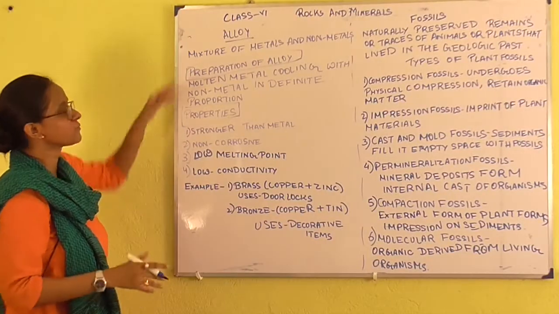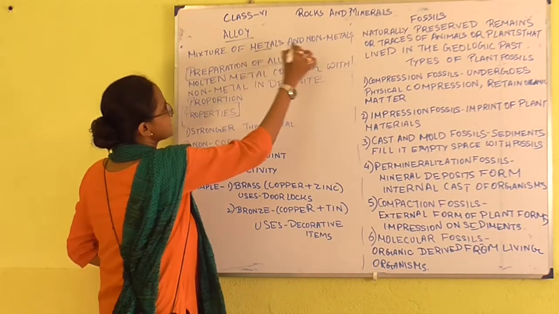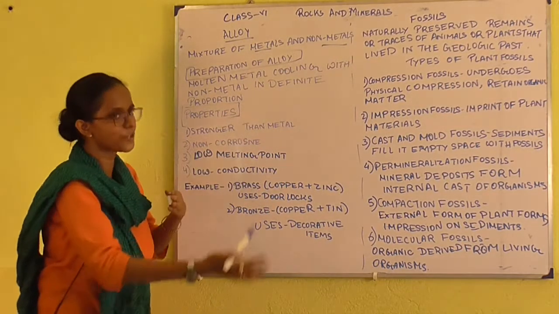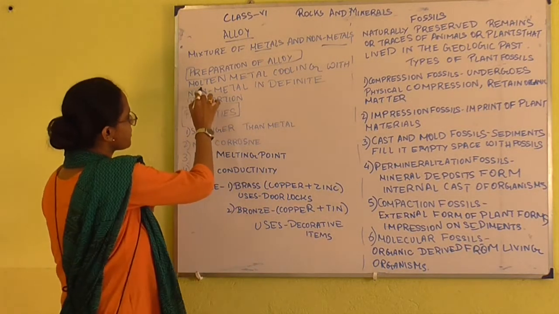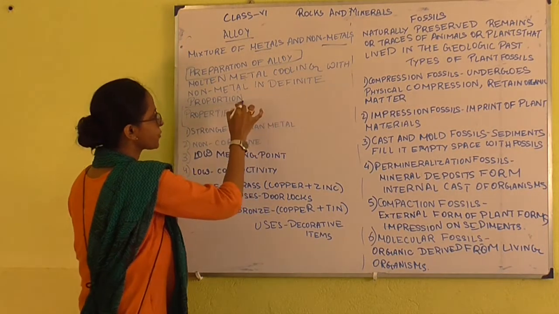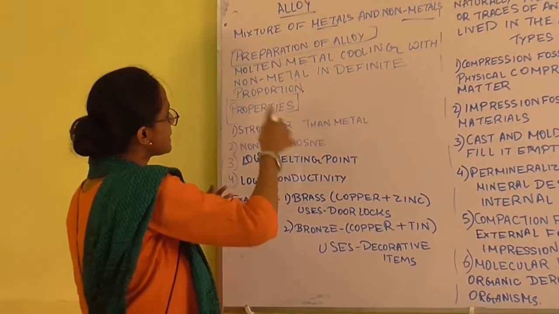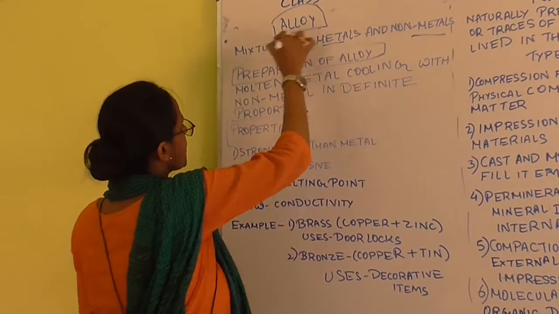So what is an alloy? An alloy is a mixture of metals and non-metals. Now how is an alloy prepared? Whenever molten metal cools down along with a non-metal in a definite proportion, then the formation of an alloy occurs.